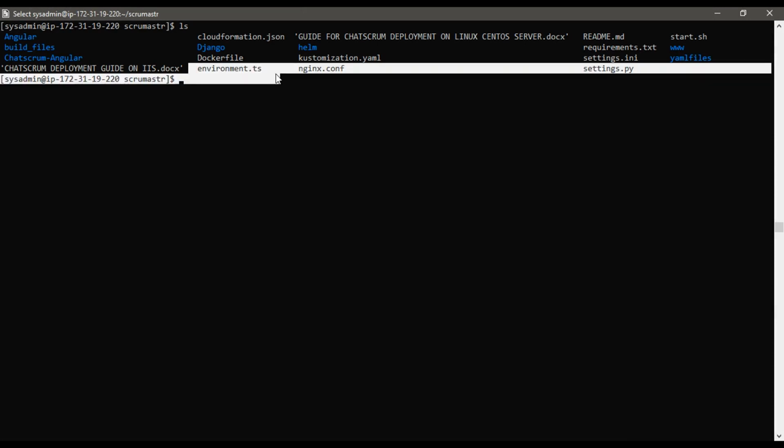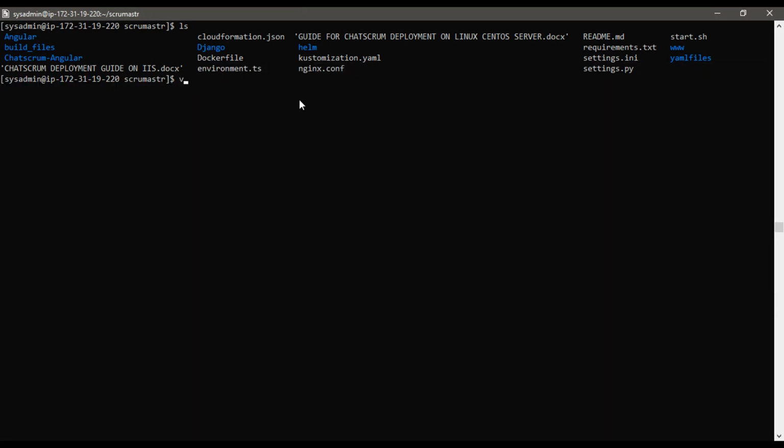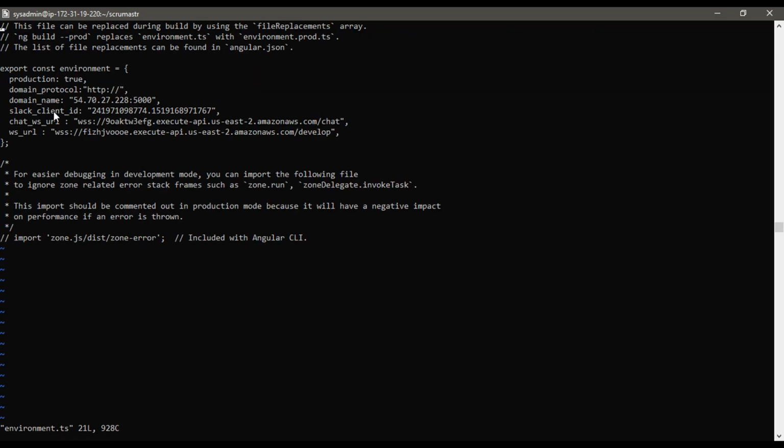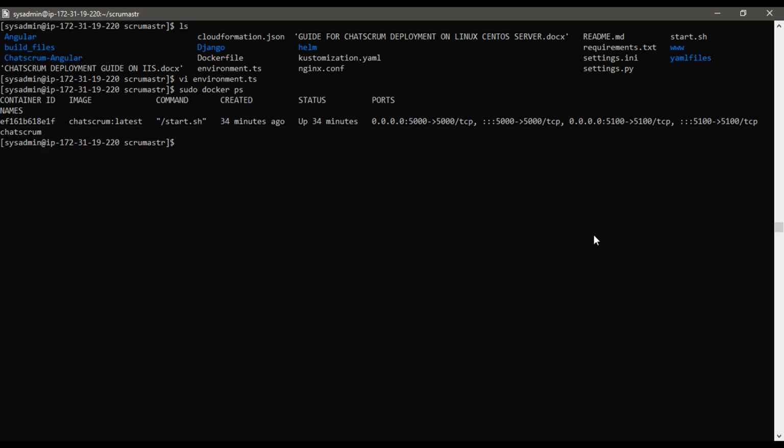First, to fix the endpoint issue, open the environment.ts file. Change the domain to use your instance public IP with port 5000. This is your back-end service endpoint. Save and exit the file. Remember, the back-end service didn't respond when we tried to access it from the browser. I will go into the Chatscrum container and start the service directly in order to figure out the problem with it. In the container, go into the www folder.